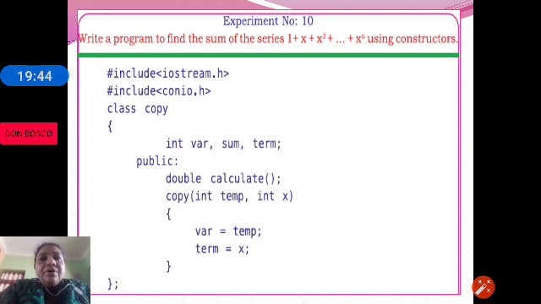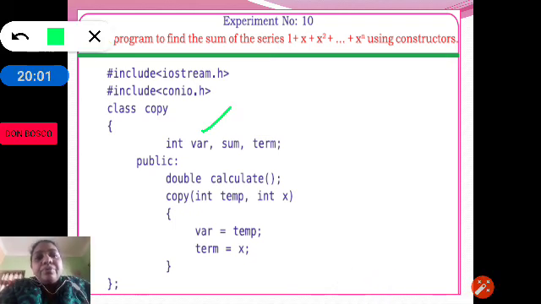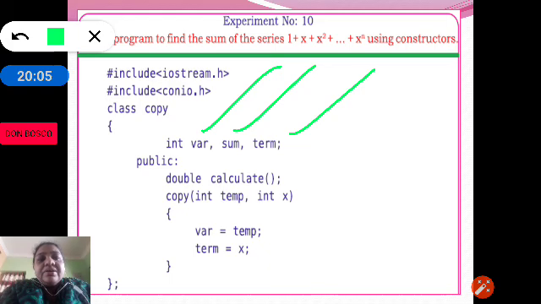So now we are using a constructor in the following program. This program calculates the series 1 plus x plus x squared up till x to the power of n. So now we have the variables sum and term. Term is like x, x square, x cube. Calculate will find the sum of the series.